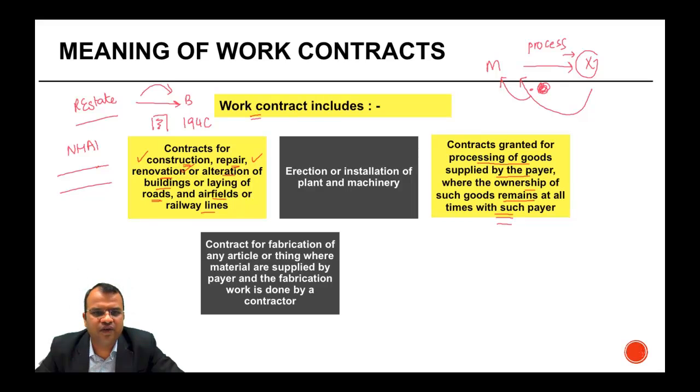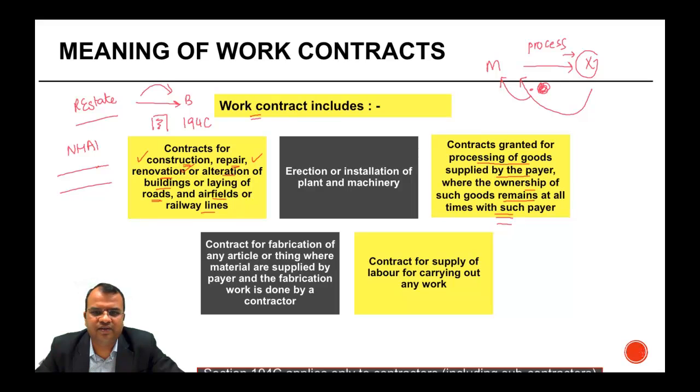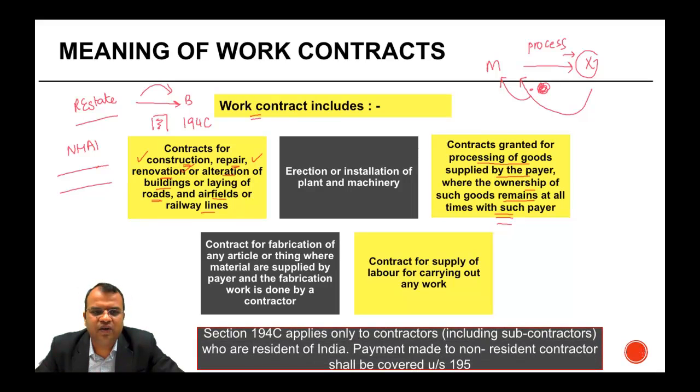Contract for fabrication of any article or thing, where material are supplied by the payer and fabrication work is done by the contractor. Contract for supply of labor for carrying out any work. This we've already discussed. Section 194C applies only to contractors, including subcontractors who are resident of India. Again, this is repetition but still important. If you make a payment to a non-resident contractor, he shall be covered under section 195.